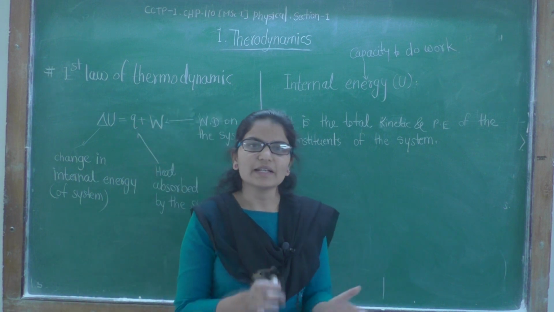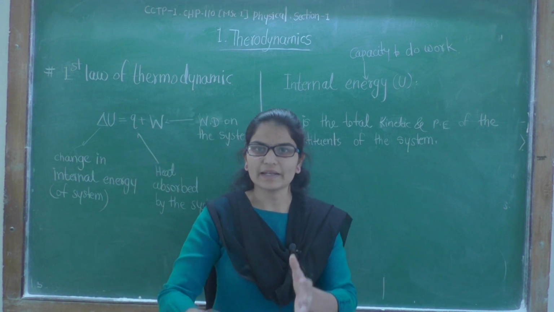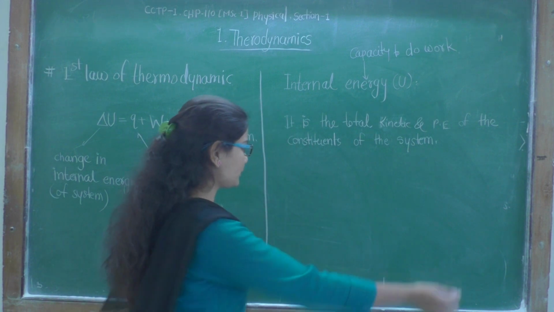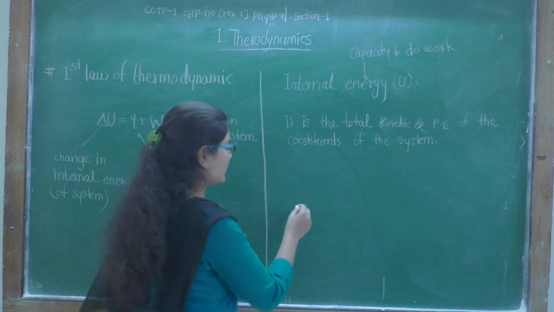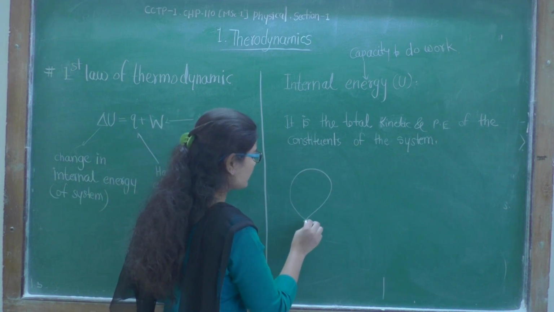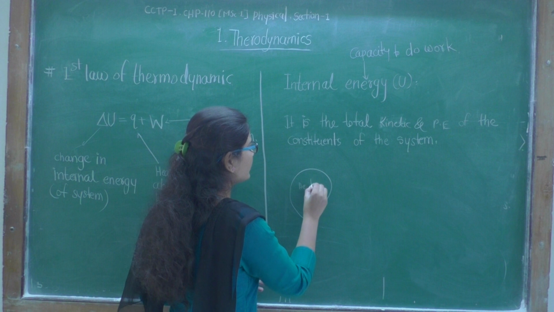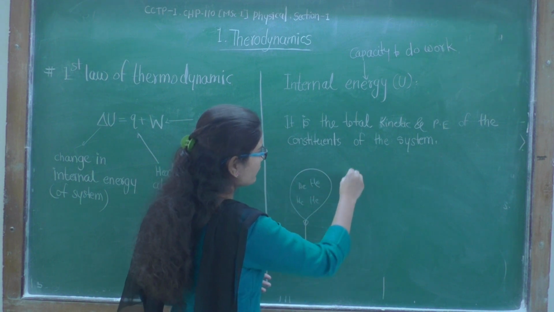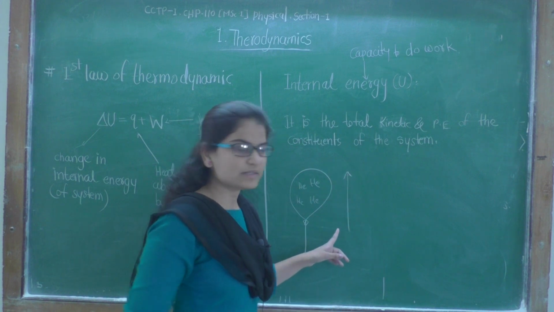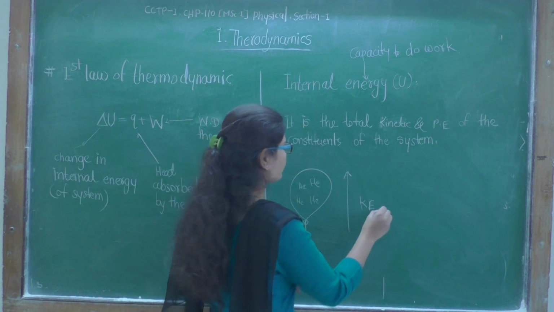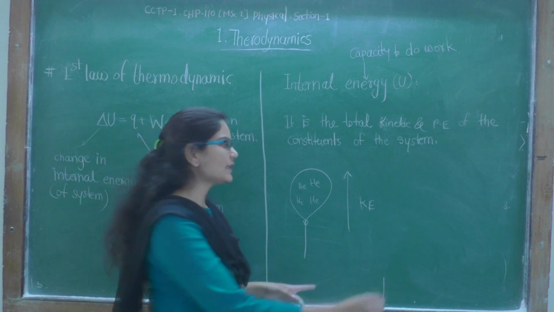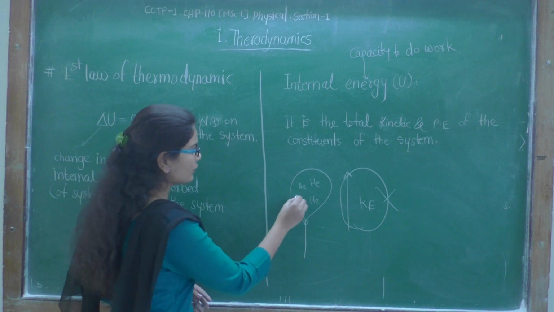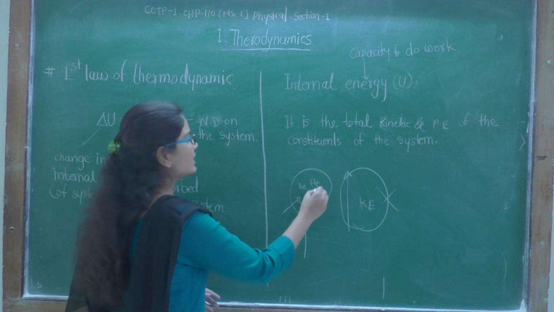But the internal energy does not include the kinetic motion of the system as a whole. Let's have an example. If this is a balloon filled with helium, and it is moving upward, hence it has some kinetic energy, but this is not included in internal energy. The internal energy will include only the motion of helium particles.